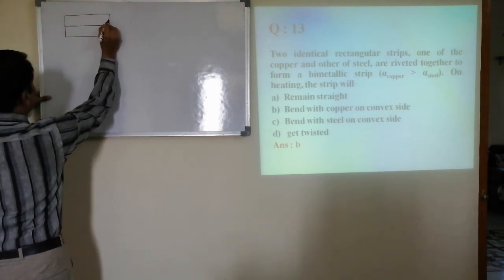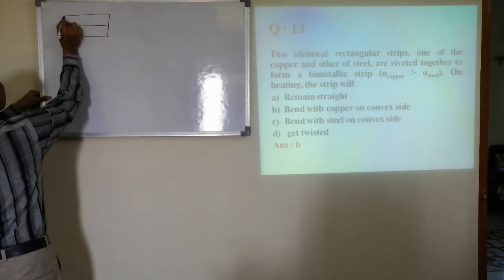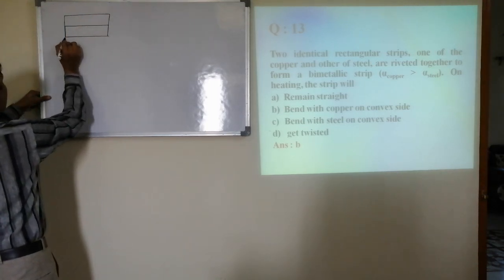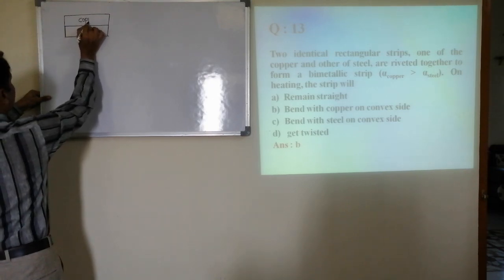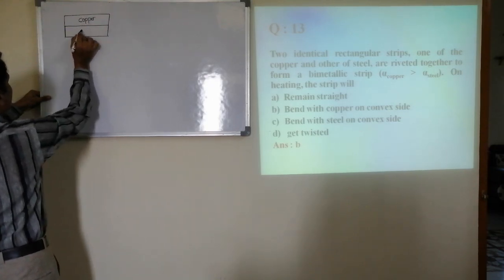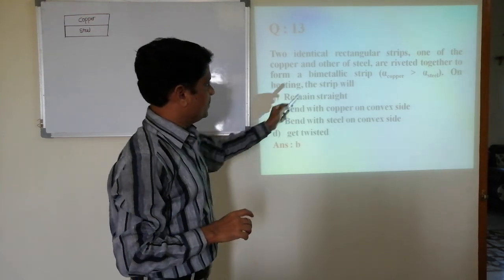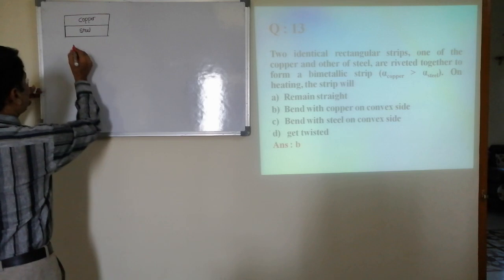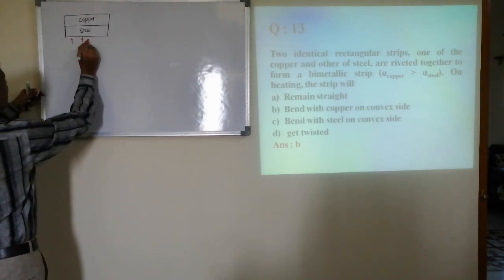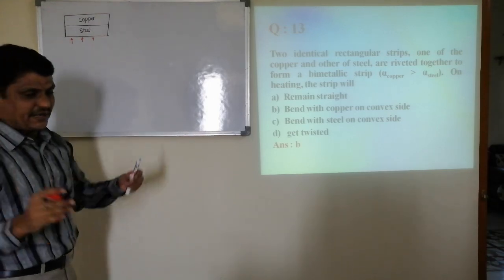Initially, both have the same length. Pivoted means these ends are fixed, like this. See, it is copper. It is steel. Whenever we heat this combination, both copper as well as steel get expanded.